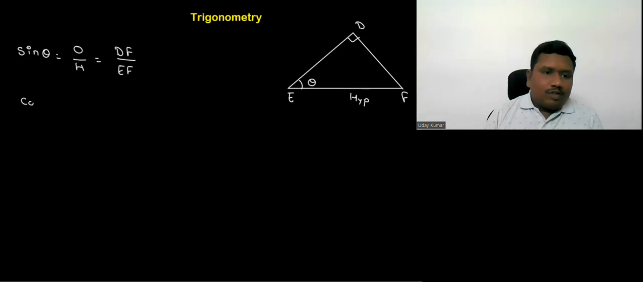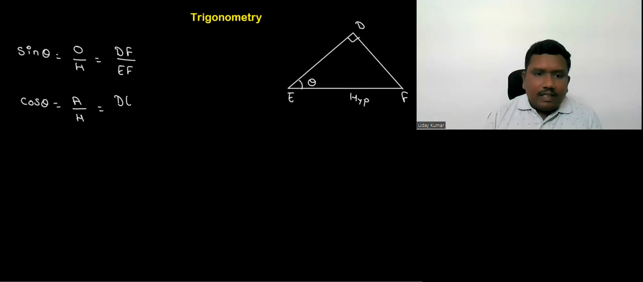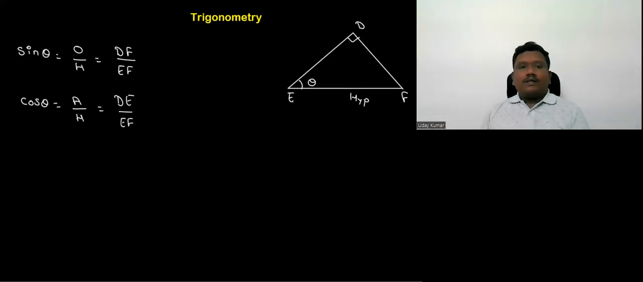What about cos theta? Cos theta means A by H, adjacent side by hypotenuse. To this theta, the adjacent side is DE. Hypotenuse is EF. Like that, any trigonometric ratio we can write according to the data given.